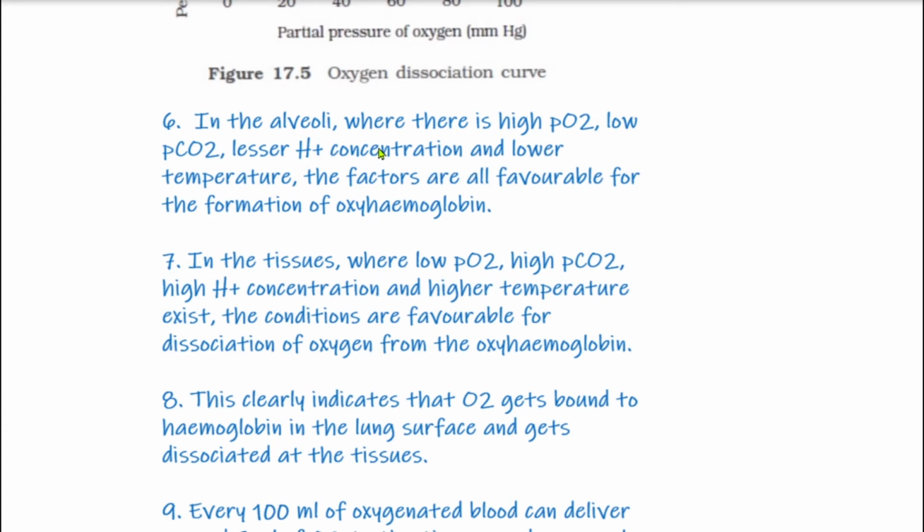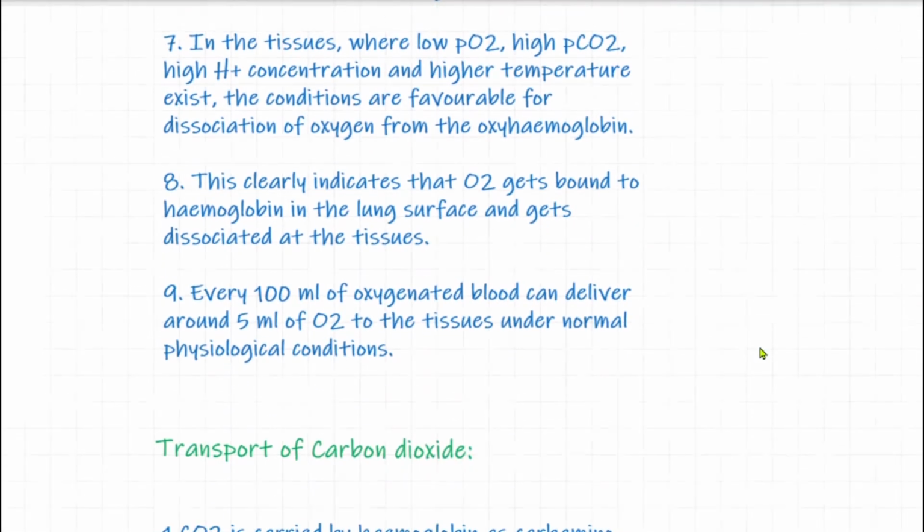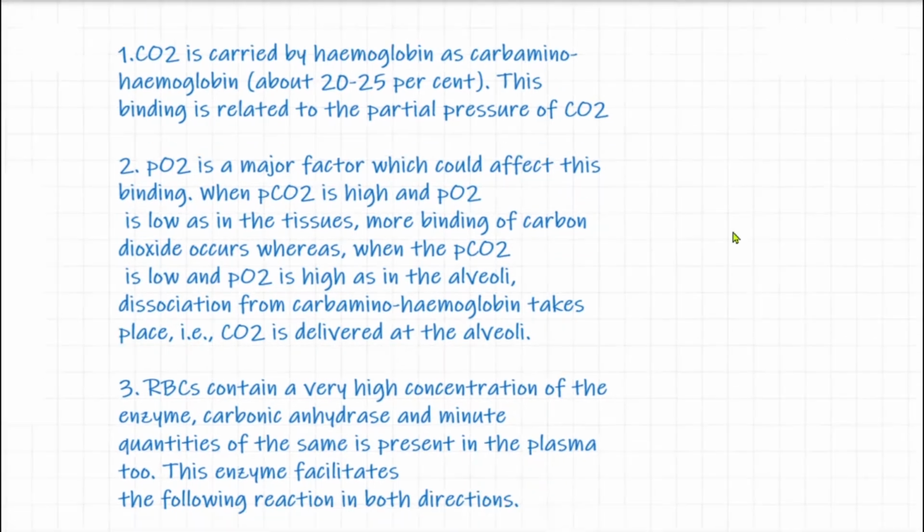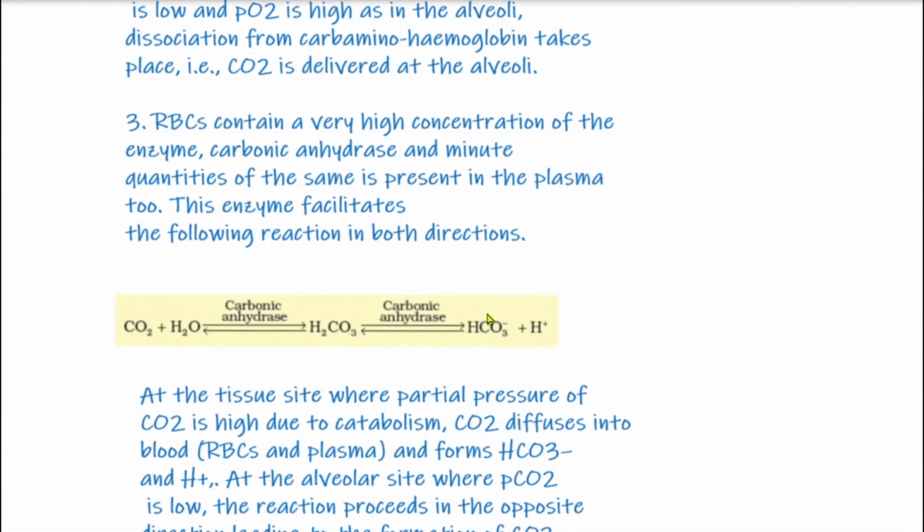And hydrogen ion concentration is low in alveoli because, I will show you here, in alveoli these bicarbonate ions combine with hydrogen ions to release carbon dioxide gas. So the concentration of hydrogen ions becomes low in the alveoli.